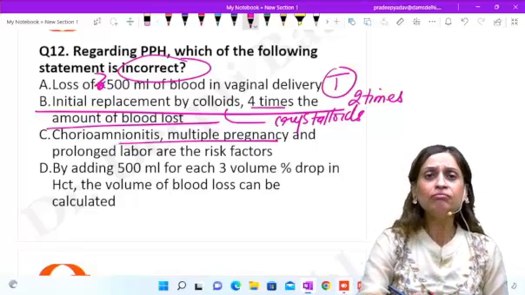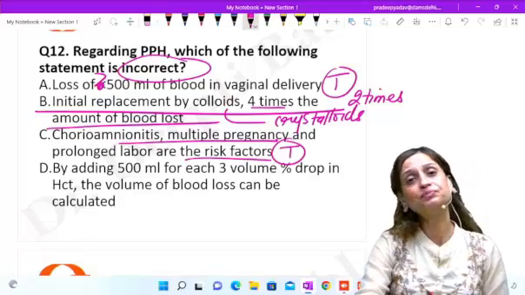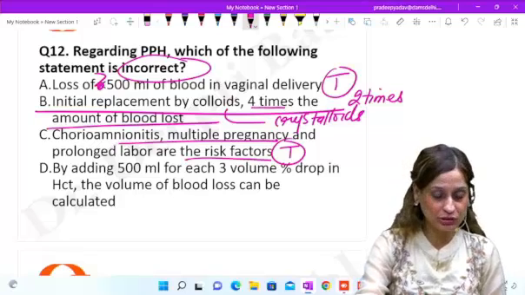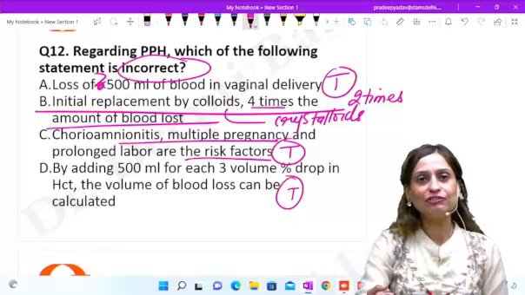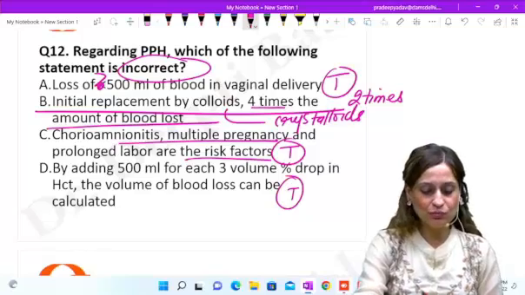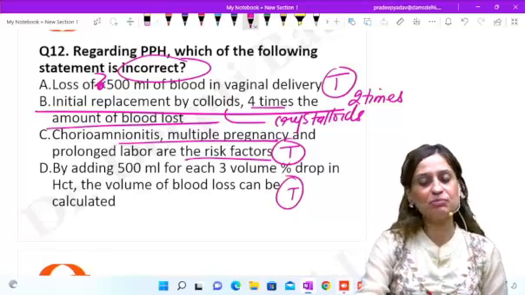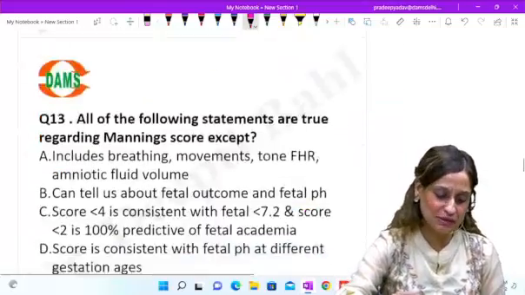Then, chorioamnionitis, multiple pregnancy, and prolonged labor are risk factors. Absolutely true. We have told you that you have to know the risk factors for PPH. It's important. Option D is also true. So if you have to calculate how much blood volume was lost, you add 500 ml for each 3% drop in the hematocrit. Okay. So the answer is B.